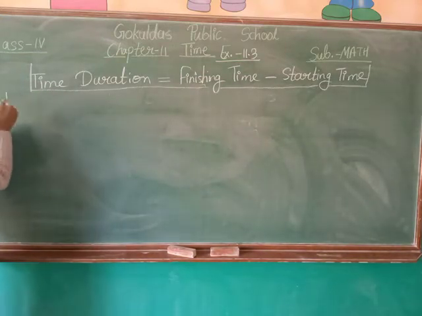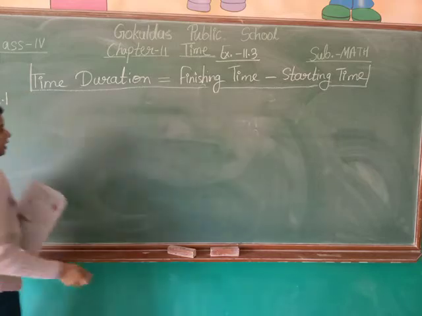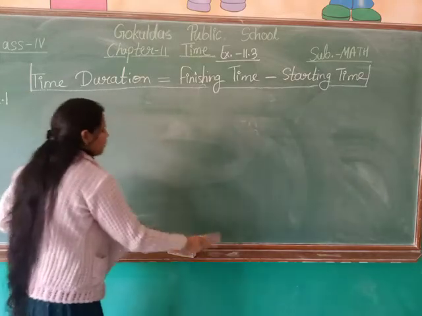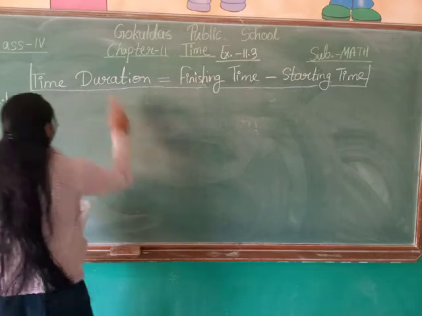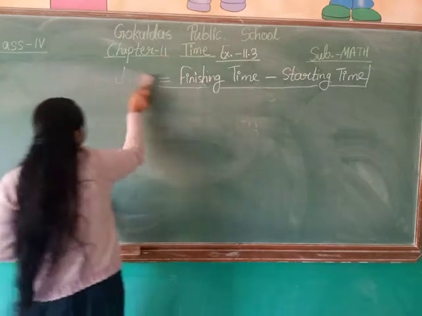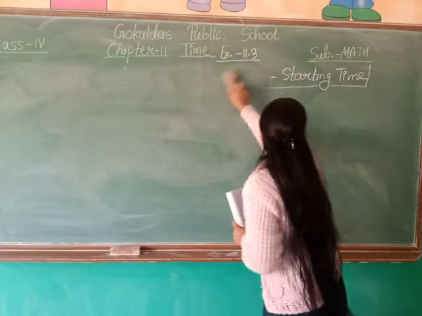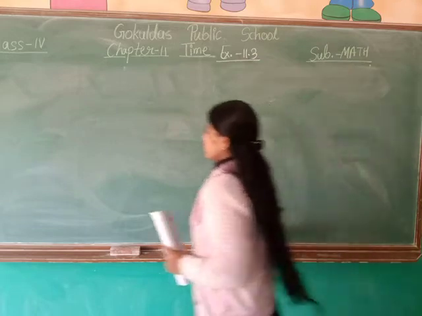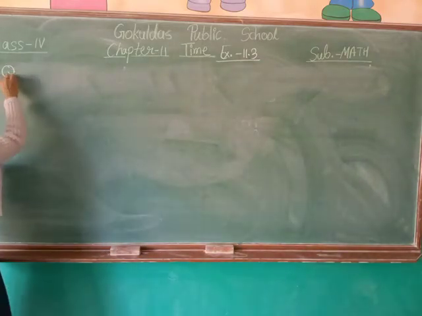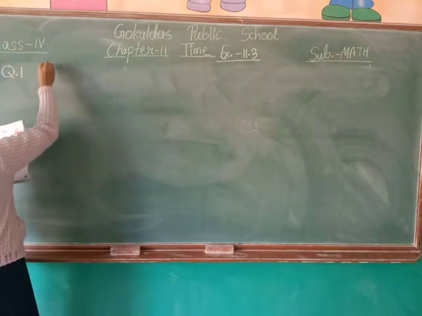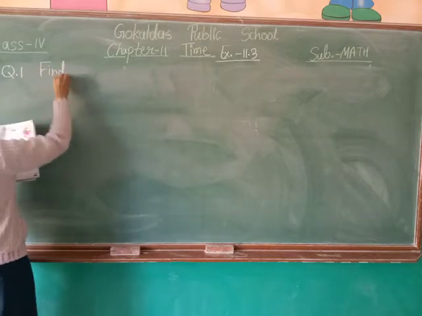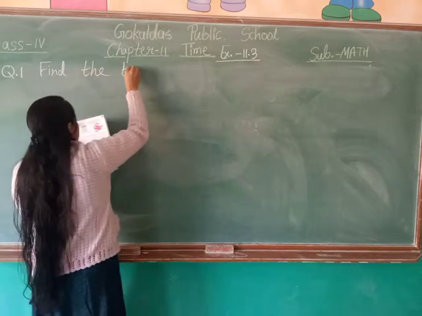Question number 1. I hope you have noted down this formula. Now I am erasing it. After noting down the formula, you will write the question 1. Find the time duration.